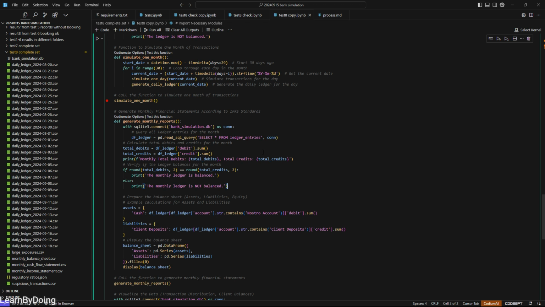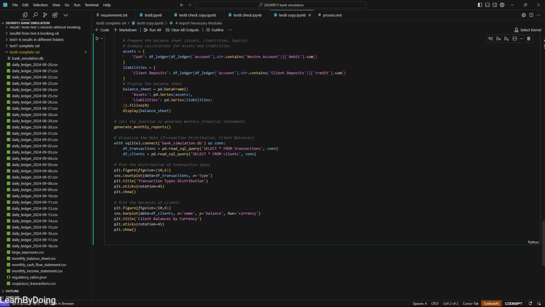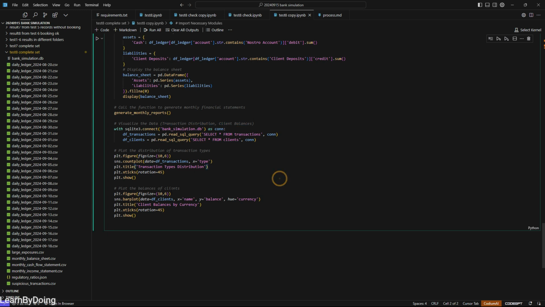But for an agentic workflow, I think it may be achievable to design a role to audit the result and another one to give suggestions to change the record. Then we initialize this function. And we can also visualize the data, transaction distribution, client balance. Okay, and then we see the plot.